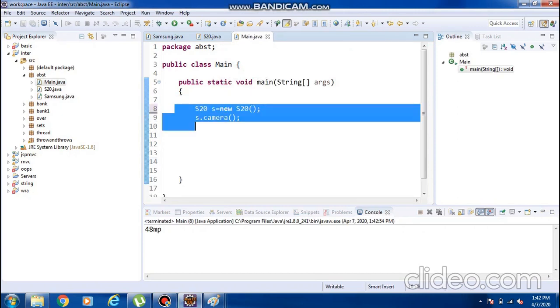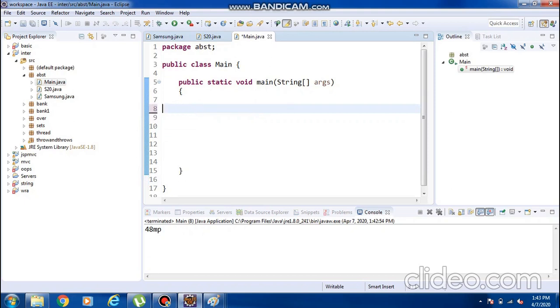But if I use dynamic binding here, I just created S20, and now the Samsung reference is calling the S20 mobile. What is the next step?